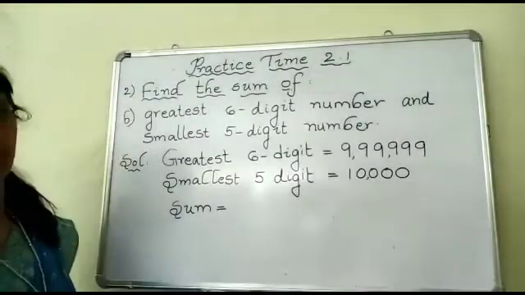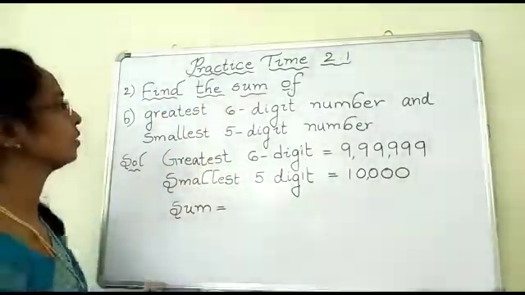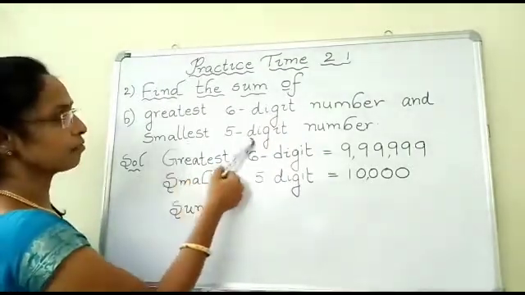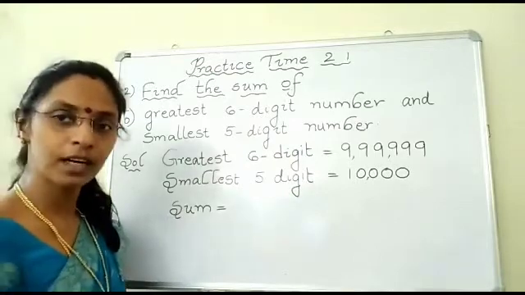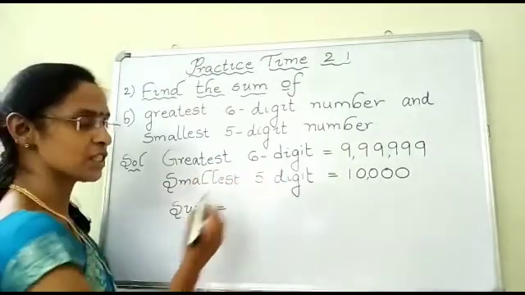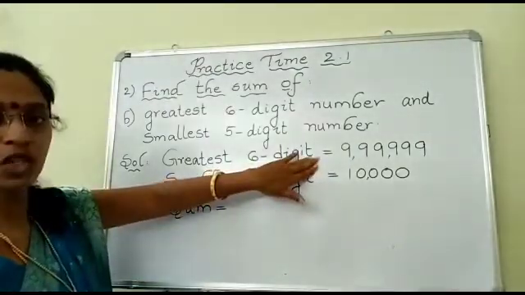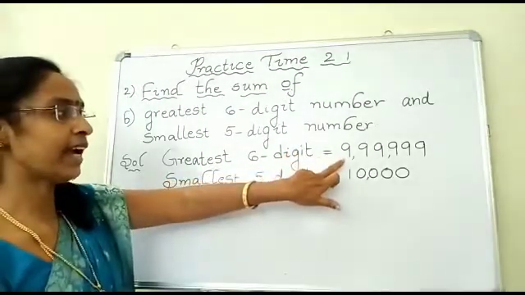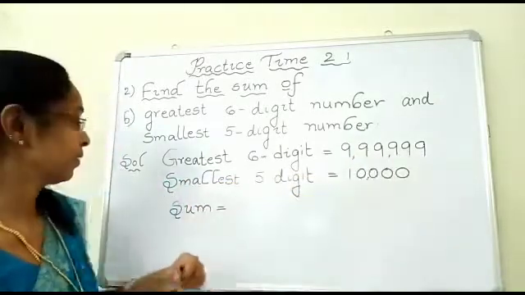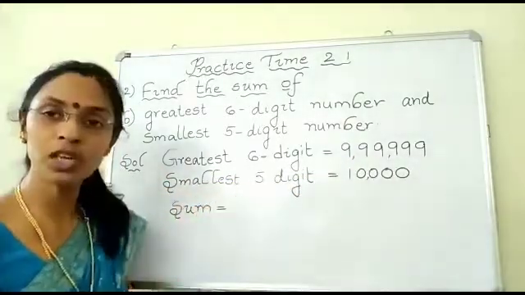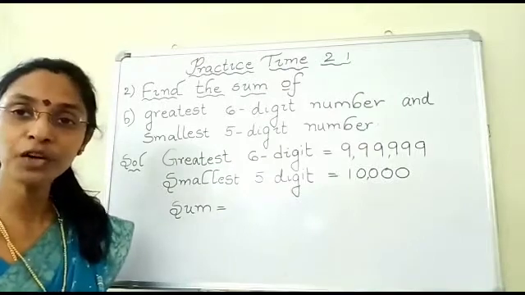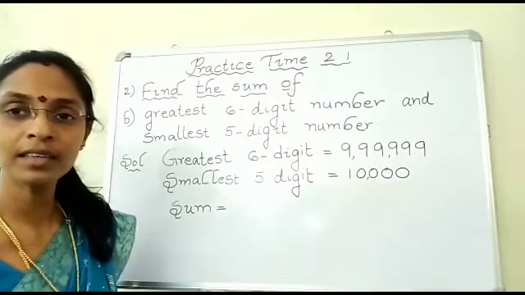What is the next question, children? Find the sum of greatest 6-digit number and smallest 5-digit number. For that, what is that you need to know, children? Yes, you should know the greatest 6-digit number. What is the greatest 6-digit number, children? Yes, it is 9,99,999. Then what is the smallest 5-digit number, children? Yes, it is 10,000. What is that you need to find? You need to find the sum.